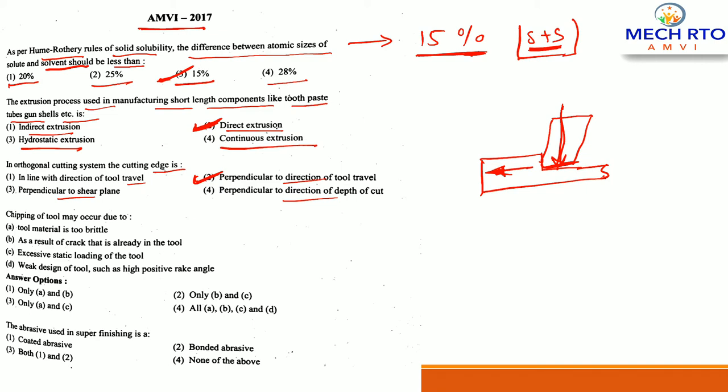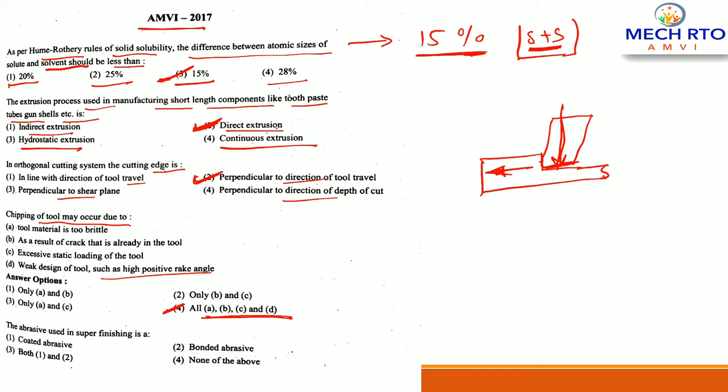Now the next question: chipping of tool may occur due to. The options are: tool material is too brittle, as a result of cracks that are already in the tool, excessive static loading of the tool, and weak design of tools such as high positive rake. So the correct option is D, all of the above. All of the above are reasons for the chipping of the tool.